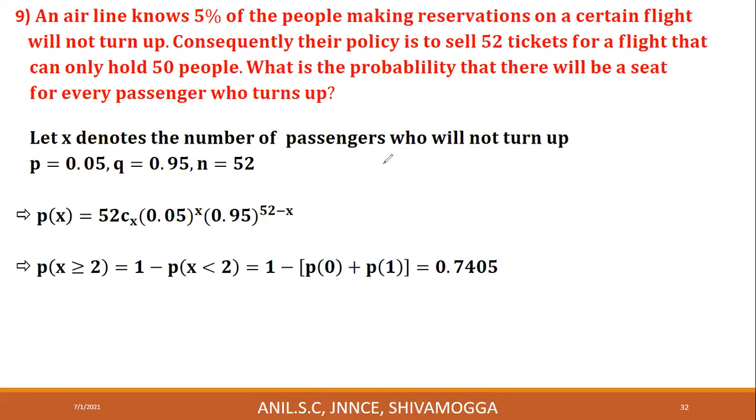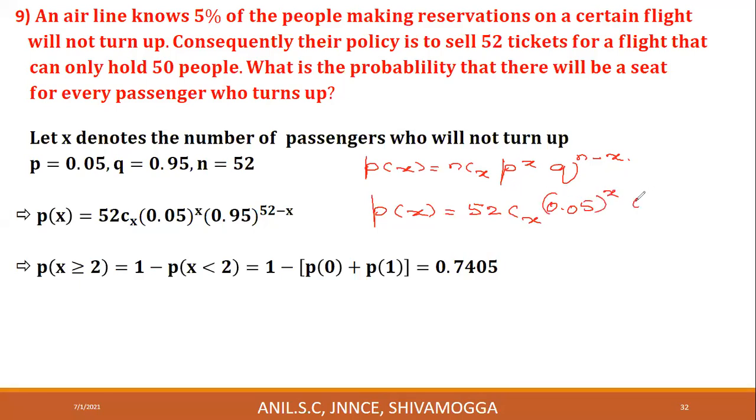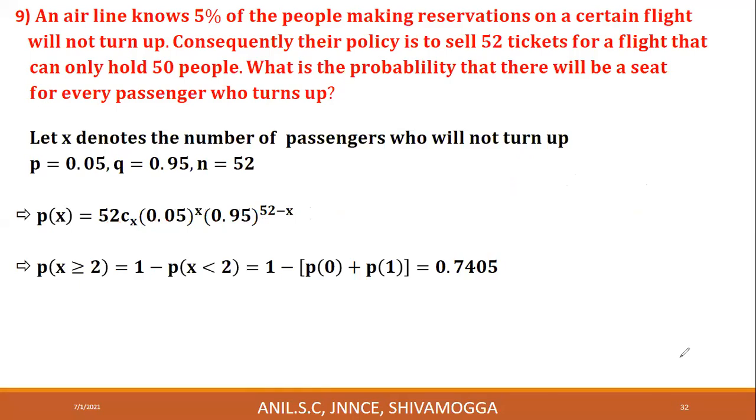Now construct the probability function. The probability function P of X is given by NCX into P power X into Q power N minus X. Substitute: P of X is equal to NCX, and N is 52, since 52 tickets are sold. So 52 CX into 0.05 whole power X into 0.95 whole power 52 minus X. This is the probability function with respect to the given data.